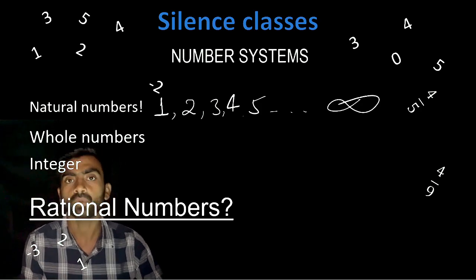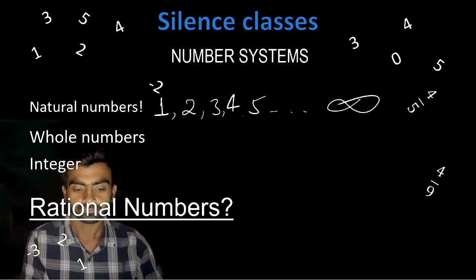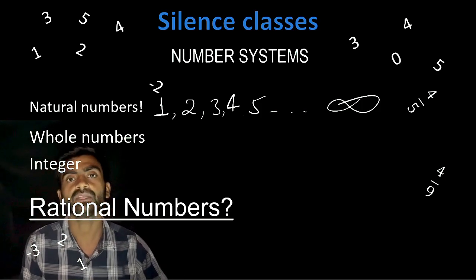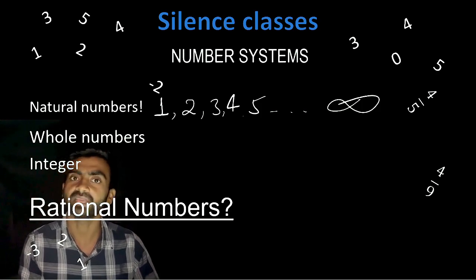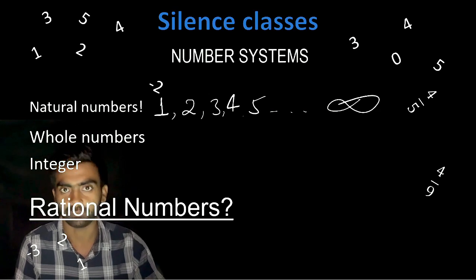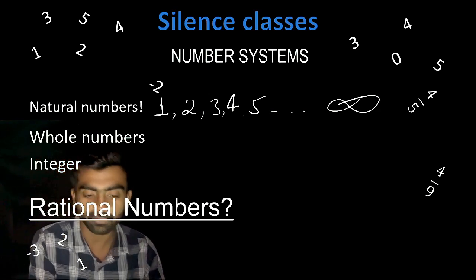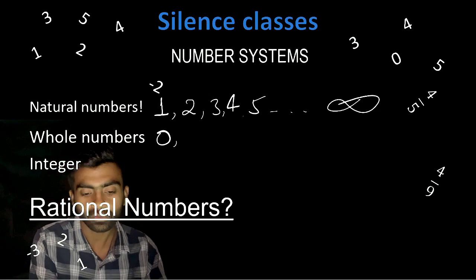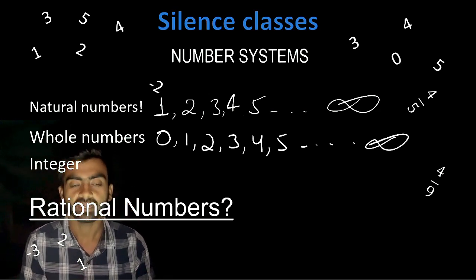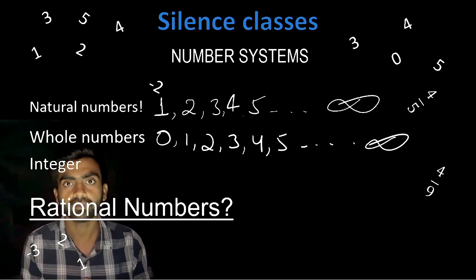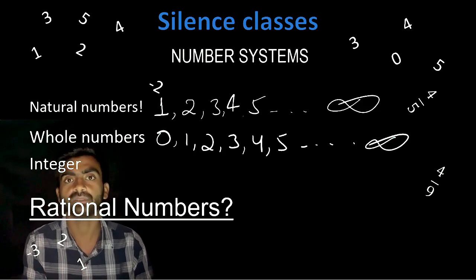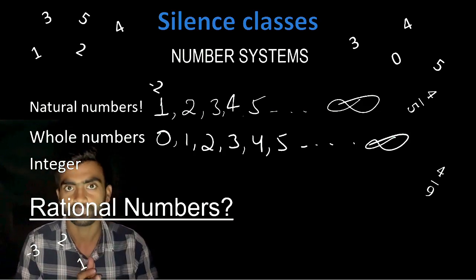Now, what are whole numbers? Whole numbers start from 0. So we can say that every natural number is a whole number, but not every whole number is a natural number, because whole numbers start from zero, like 0, 1, 2, 3, 4, 5. That's why every natural number is a whole number, but every whole number cannot be a natural number, because whole numbers include 0.